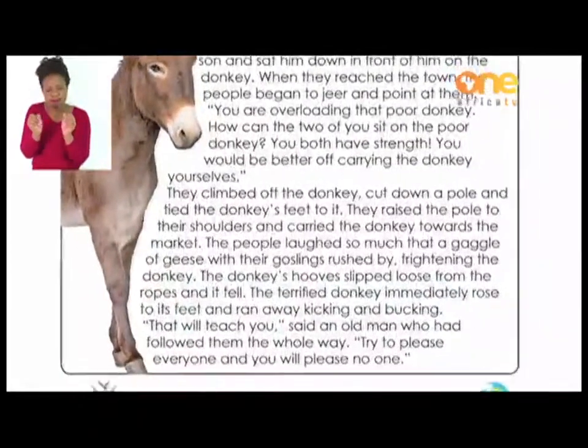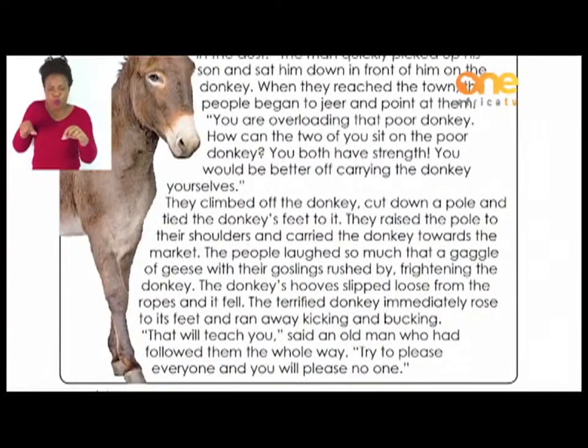They climbed off the donkey, cut down a pole, and tied the donkey's feet to it. They raised the pole to their shoulders and carried the donkey towards the market. The people laughed so much that a gaggle of geese with their goslings rushed by, frightening the donkey. The donkey's hooves slipped loose from the ropes, and it fell.